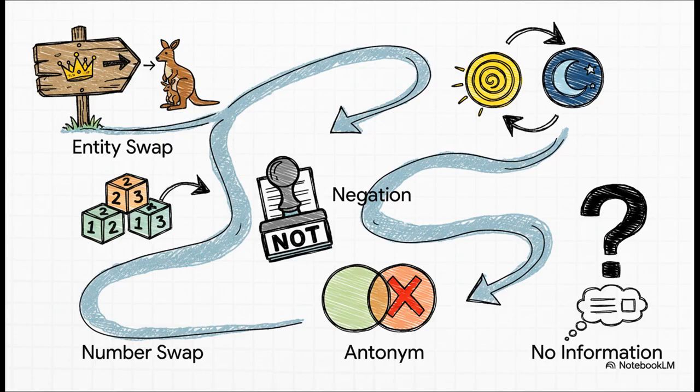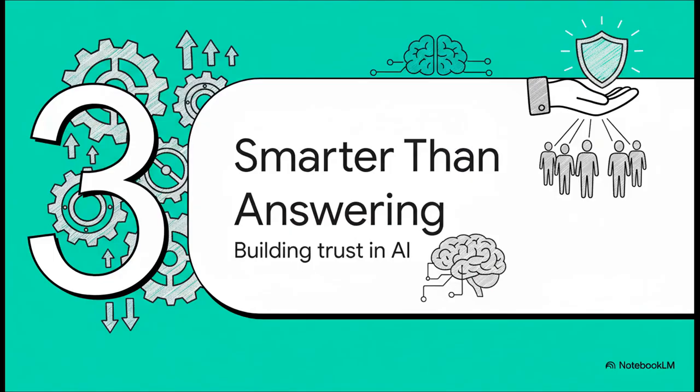So how'd they come up with all these tricky questions? Well, this slide shows some of the clever tricks they used. They would do an entity swap, just like our Zelda example, or they'd swap a key number, add or remove a not to create a negation, or even use an opposite word, an antonym. It was basically like building this sophisticated obstacle course designed to trip up an overconfident AI and force it to actually read more carefully.